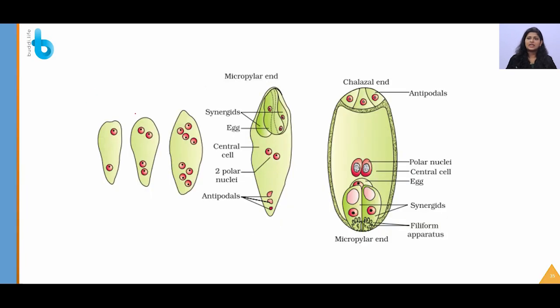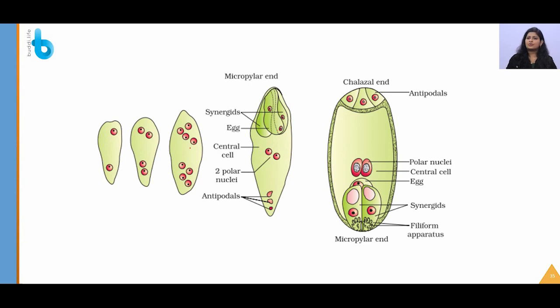So yes, you can see again this will divide by mitosis 2 to 4 and again 4 to 8, and 4 will be arranged at each pole, that is the micropylar end and the chalazal end. You can easily remember these structures. Just think as 4 are segregated on each side. From each side, one is coming to the center, and it is called the central cell.